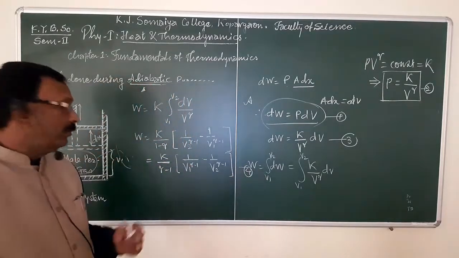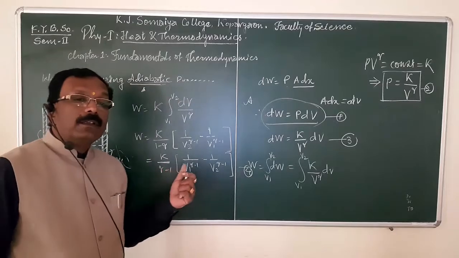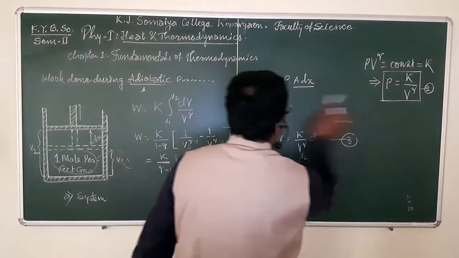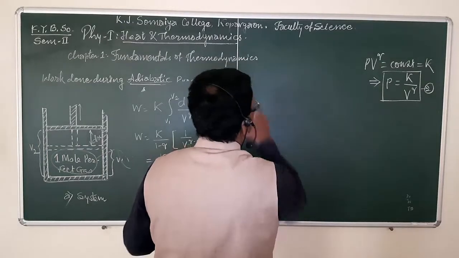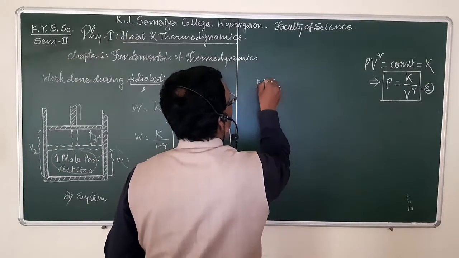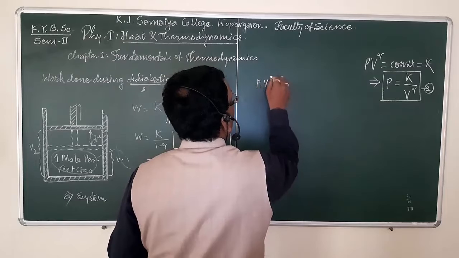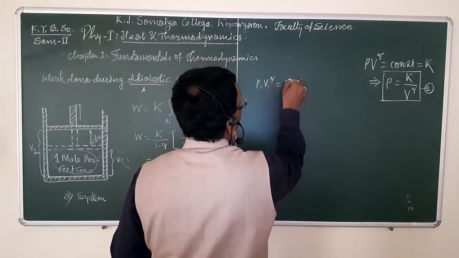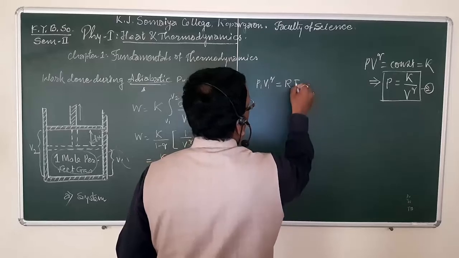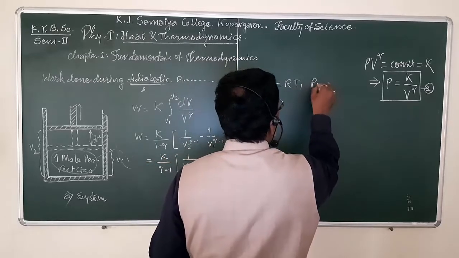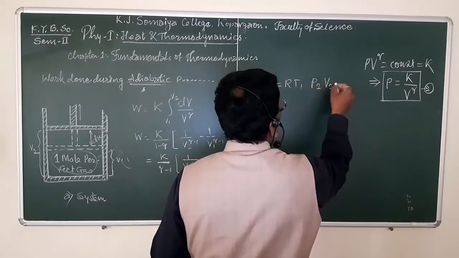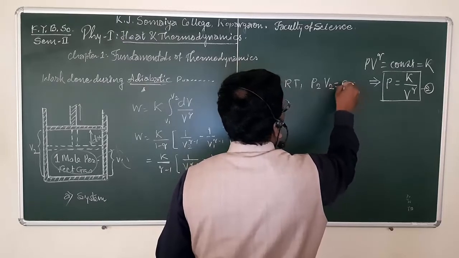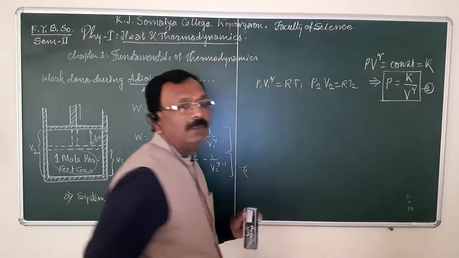Okay. Now, for an adiabatic process, we are very familiar that P1 V1 raised to gamma is equal to RT1, and P2 V2 raised to gamma is equal to RT2.